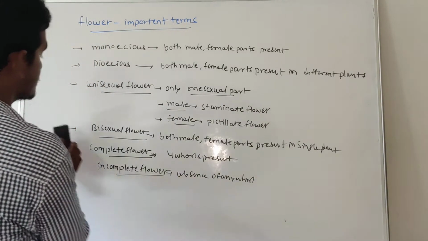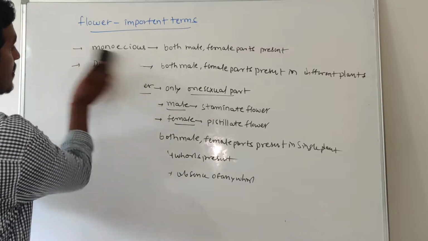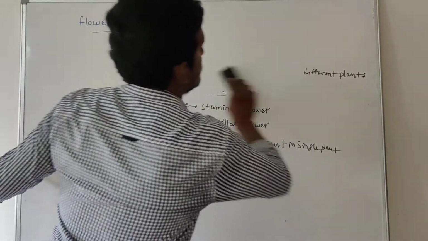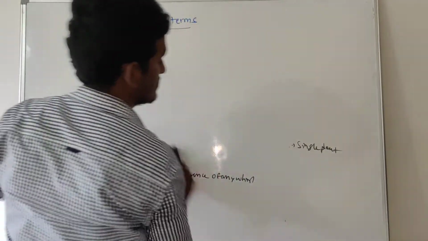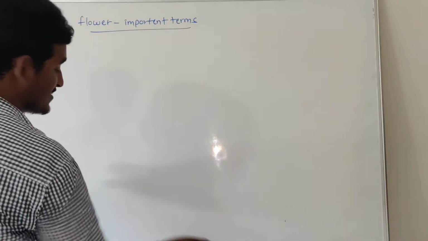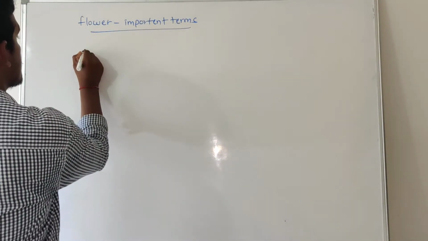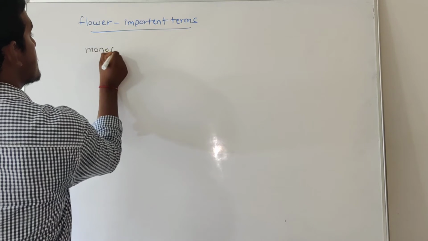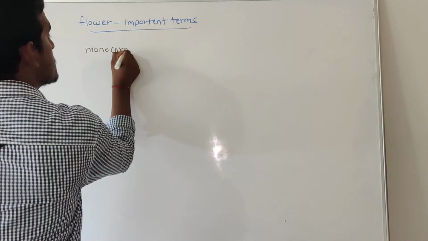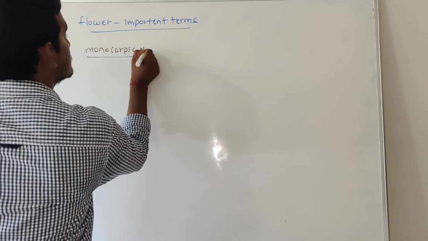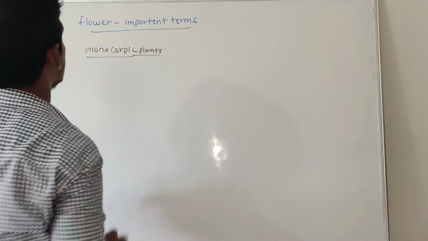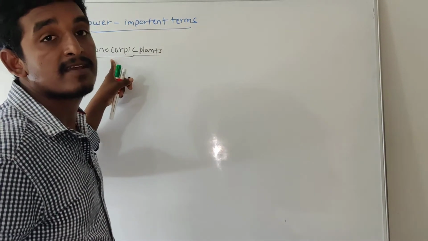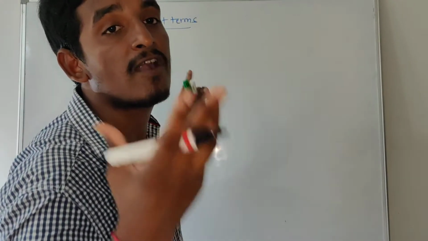So next we will discuss monocarpic plants. Mono means single, right? Monocarpic plants means in their lifetime they produce flowers only one time.